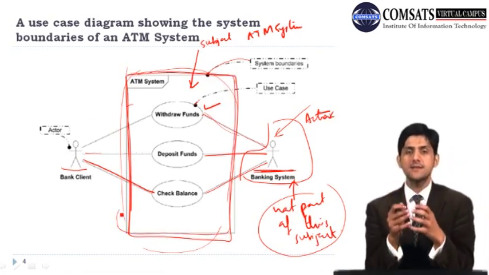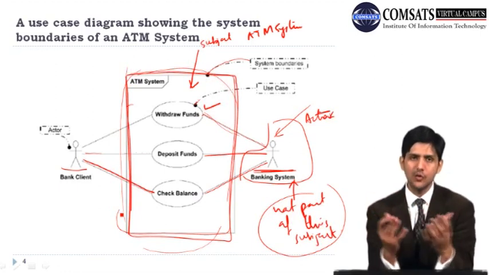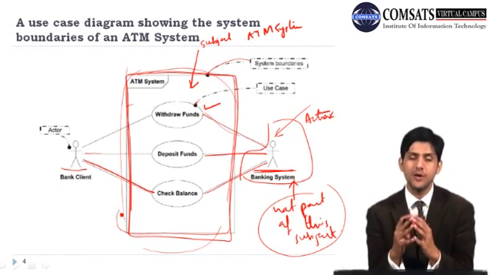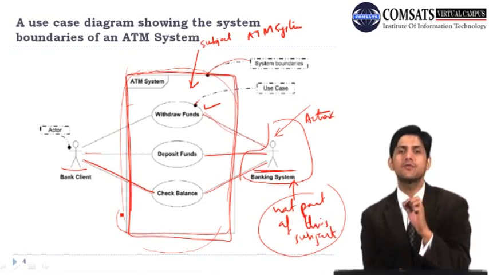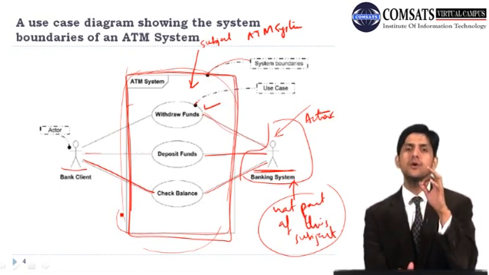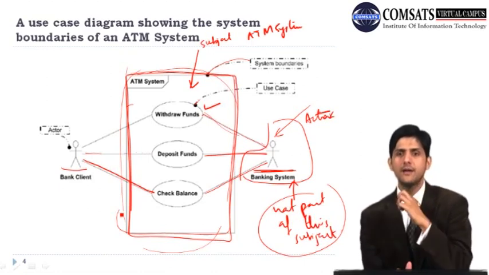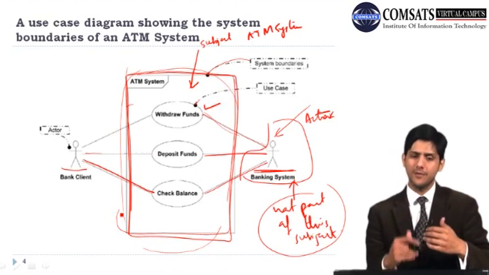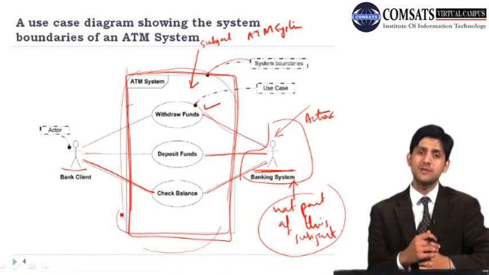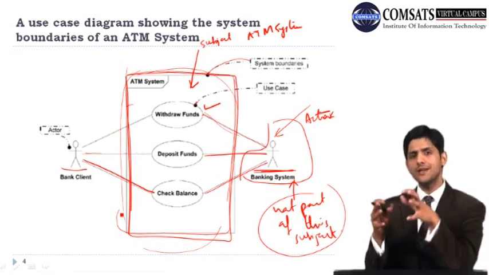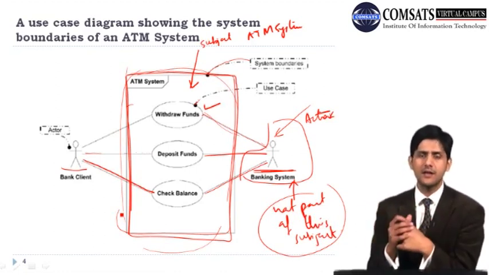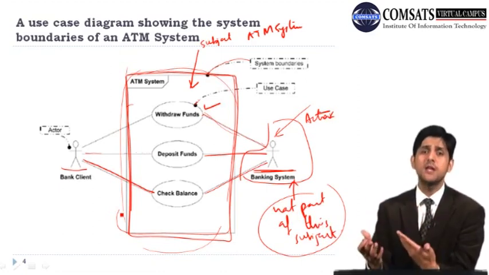Now, as I said, this is a very useful technique for bounding the scope of your system or bounding the scope of the problem, which is one of the biggest problems with managing software projects, and one of the biggest causes of software project failures: that you do not have a bounded scope. Normally there are lots of problems with the scope, for example, overscoping and scope creep. Those problems result because initially you didn't identify the boundaries, and the scope went on increasing and increasing, and it came to a point where your project is either a failure or you end up spending too much time and too much money on it.